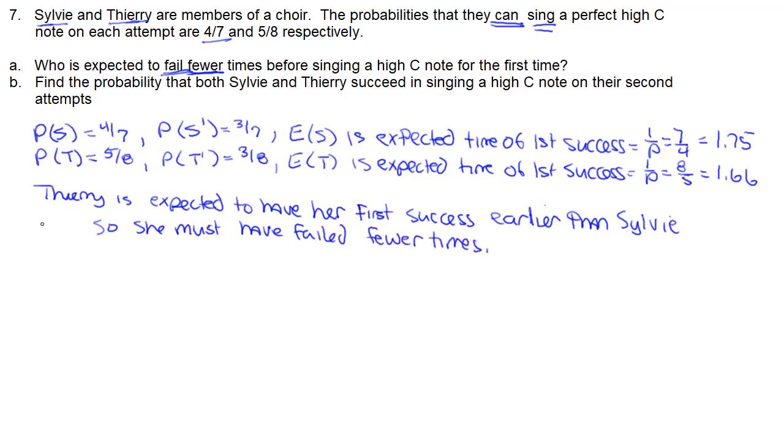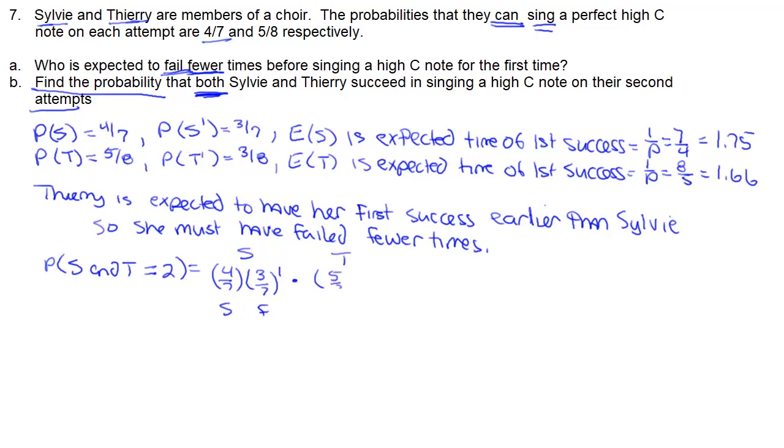All right. B. Find the probability that both Sylvie and Thierry succeed in singing a high note on their second attempt. So this is the probability that S and T both have to equal 2. The probability for Sylvie hitting it on the second try is the probability of success times the probability of failure to the power 2 minus 1.